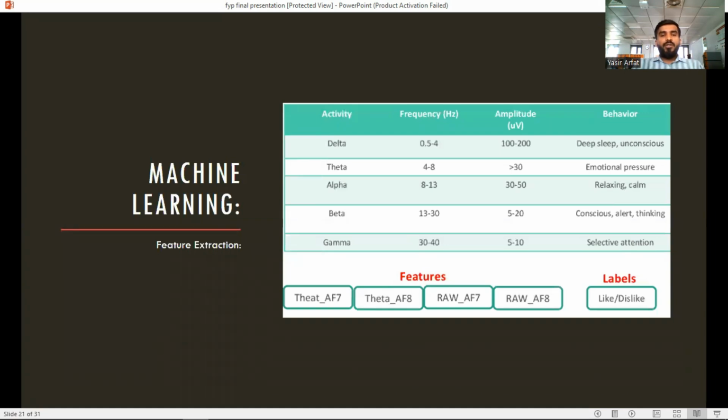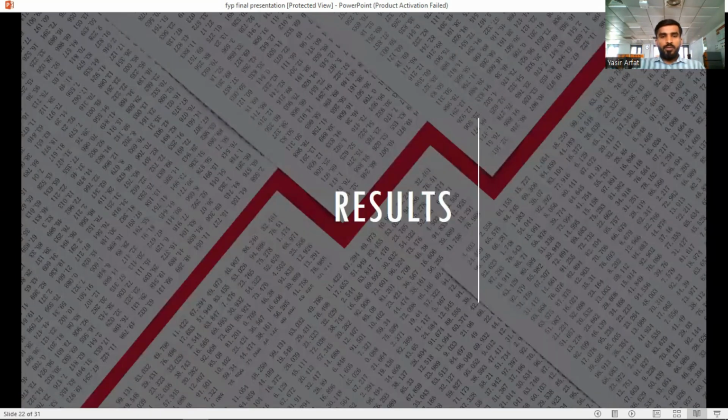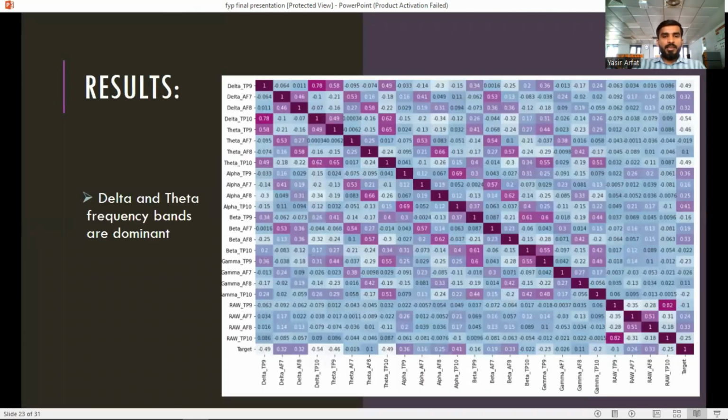Machine learning. In this slide, we can see the feature extraction, meaning different frequency signals are extracted, which we use for our purpose, like theta, delta, alpha, beta, and gamma. Its frequencies are also given. We extract the signals from raw data and then process them. So the results. We can see that the delta and theta frequency bands are dominant, like they're written as 1, 1, and this graph shows that delta and theta frequency bands are dominant.